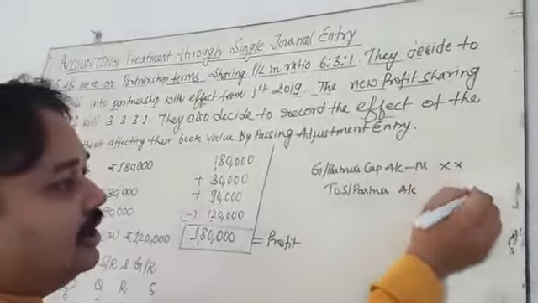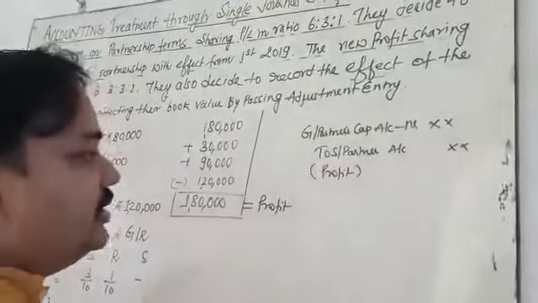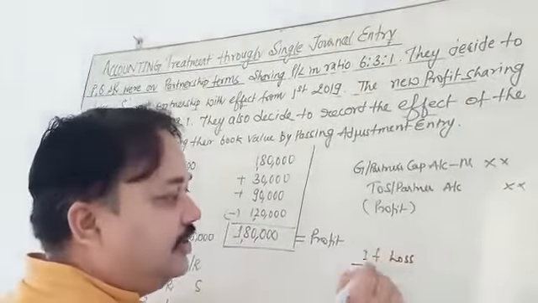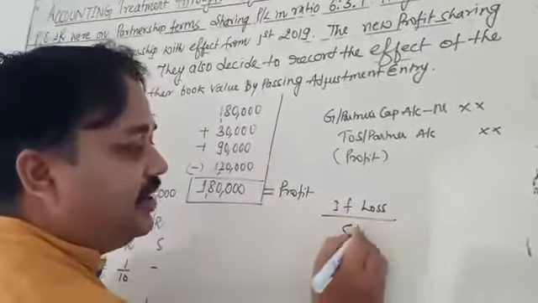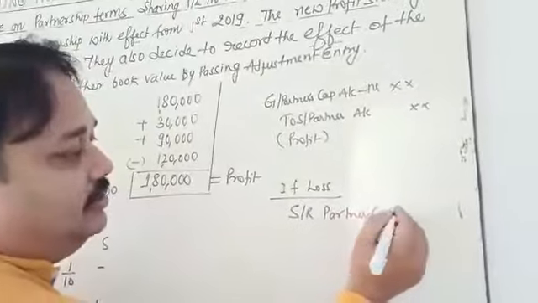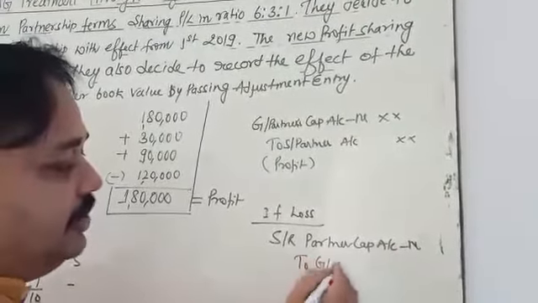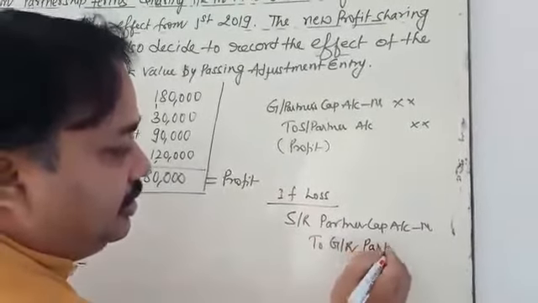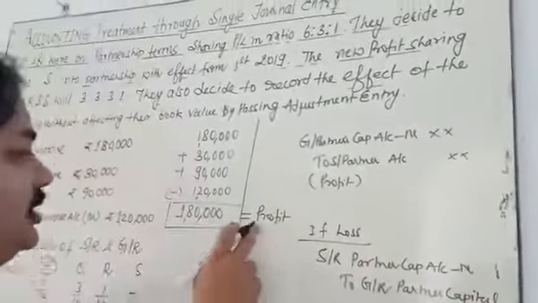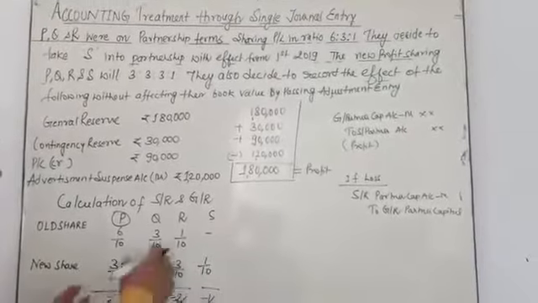This is the formula in case of profit, and in case of loss it is just the reverse. If there is a loss, the sacrificing partner's capital account is debited to the gaining partner's capital account. In this question it is a situation of profit, so this profit is going to be distributed among these partners.